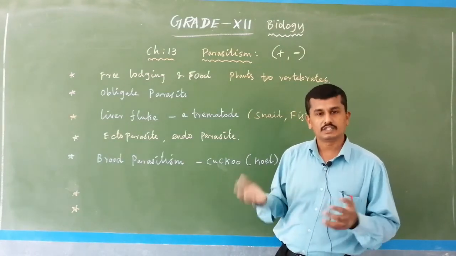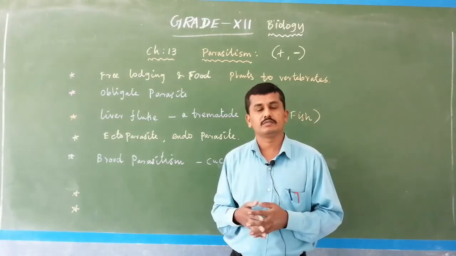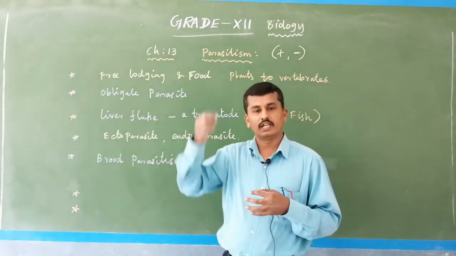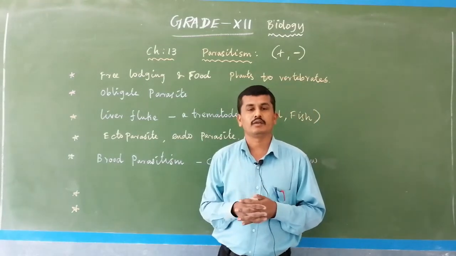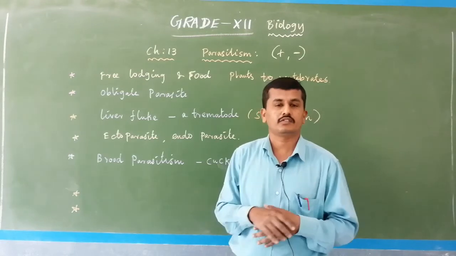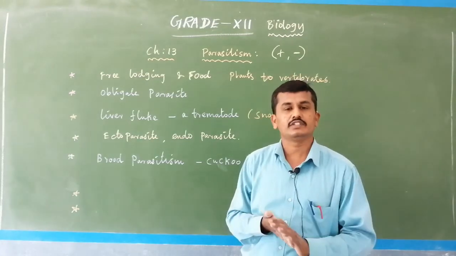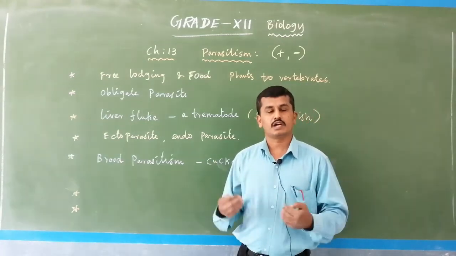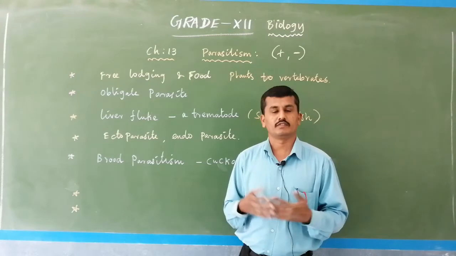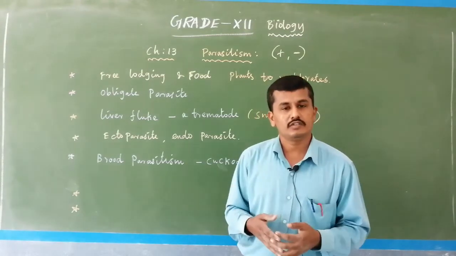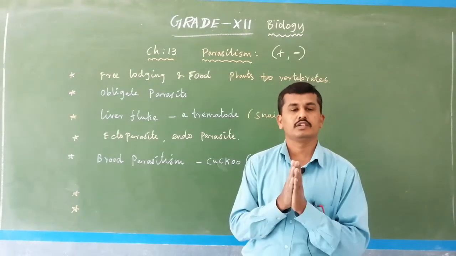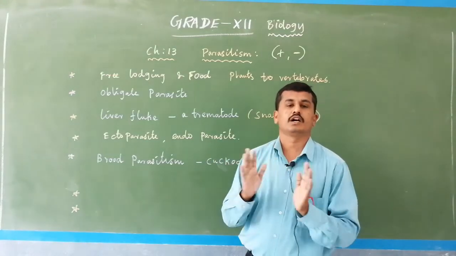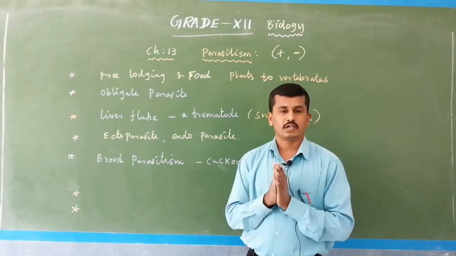And vertebrates also, many vertebrates, invertebrates. For example, tapeworm, a parasite. Liver fluke, a parasite. Lice in our head, Pediculus, a parasite. The blood sucking leech is a parasite. Plasmodium, a protozoan which causes diseases like malaria, is a parasite. Viruses and some bacteria causing diseases are actually parasites. Parasite means the organism which is dependent on another living organism for food.